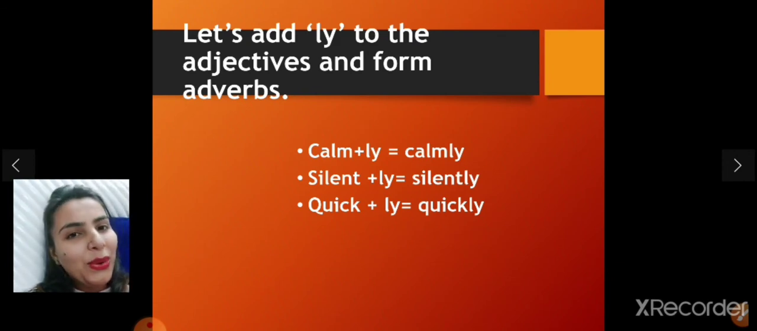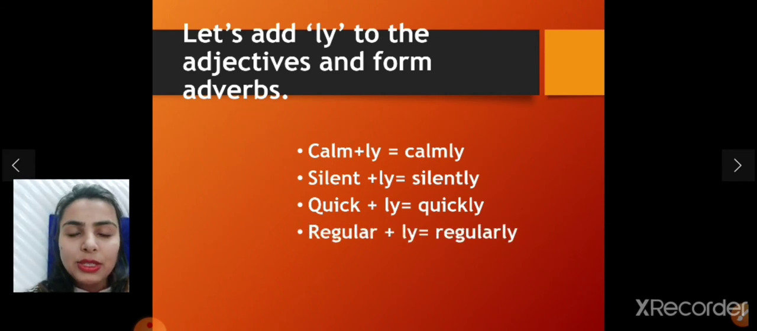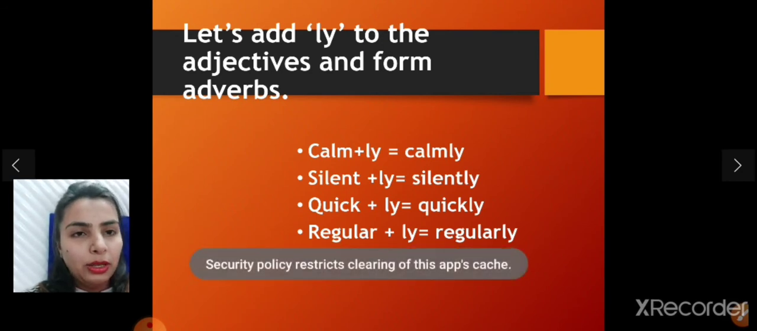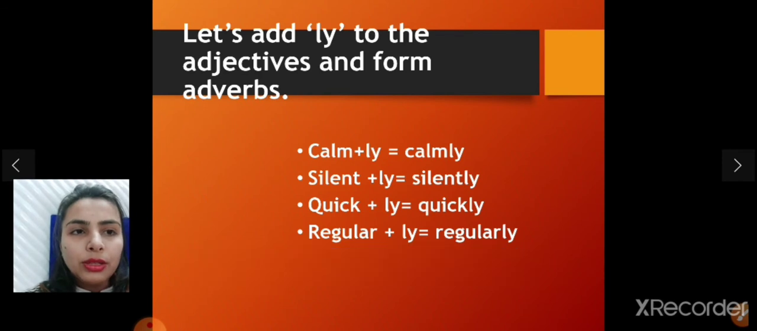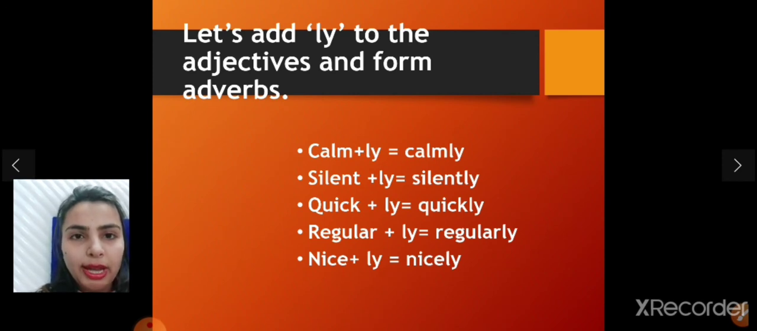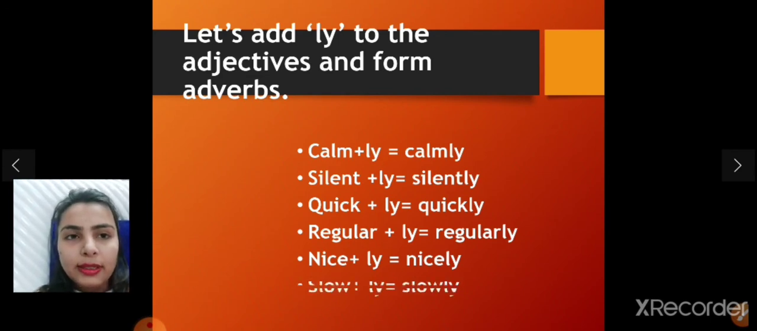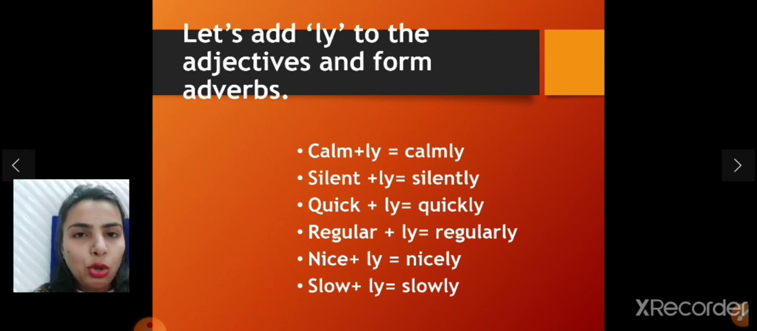Okay. Next, when we add ly to the word regular, it becomes regularly. Next, when we add ly to the word nice, it becomes nicely. Next, when we add ly to the adjective slow, it becomes the adverb slowly.